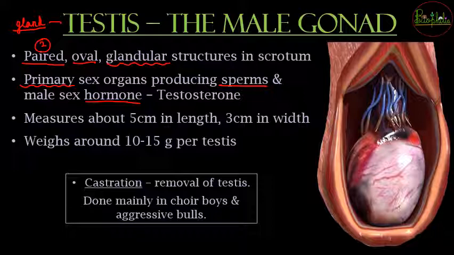Now what are the dimensions of this organ? This gland or this organ is going to be about 5 centimeters in length, 3 centimeters in width, and it will have a weight of about 10 to 15 grams per testis.